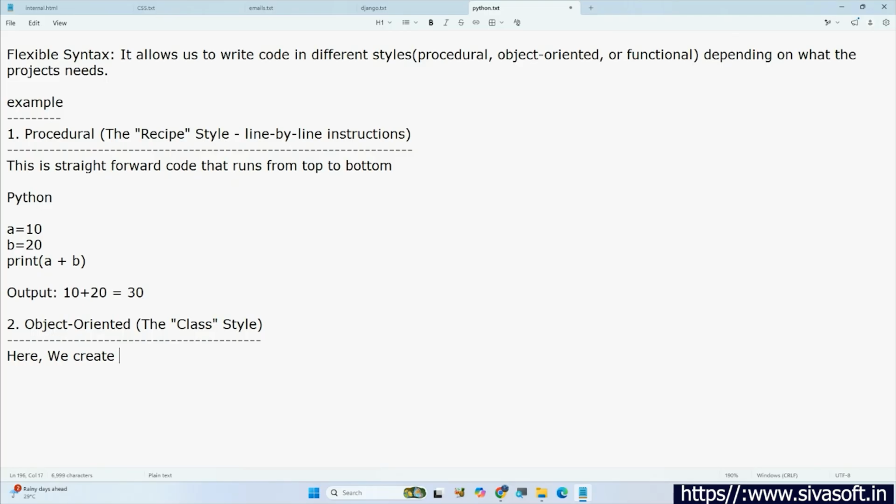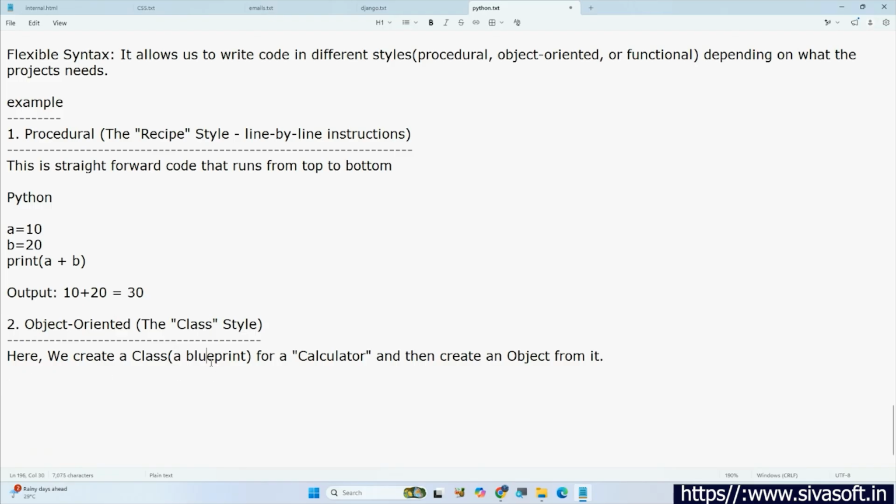Okay. So now here we create a class. Actually a class is something like a what? A blueprint. A class for a calculator, and then create an object from it. Okay.